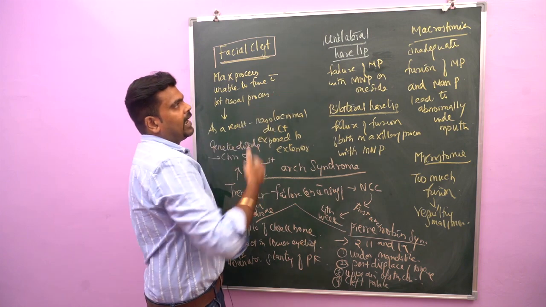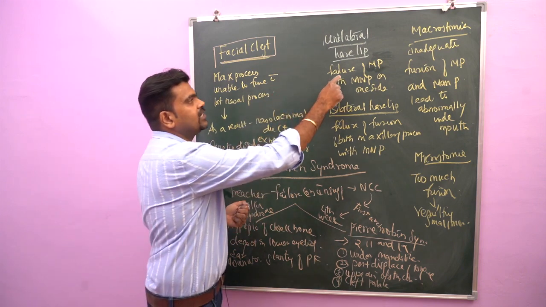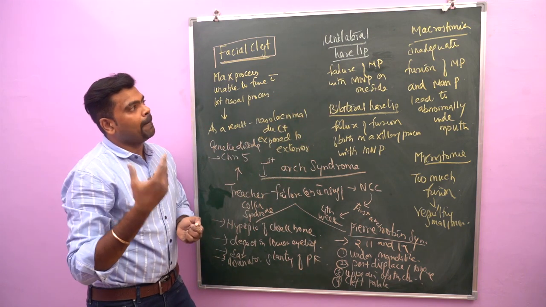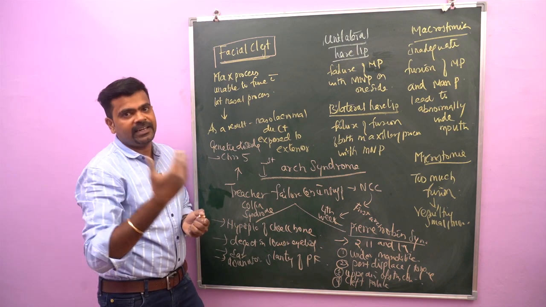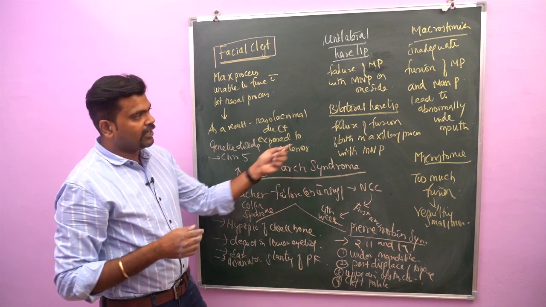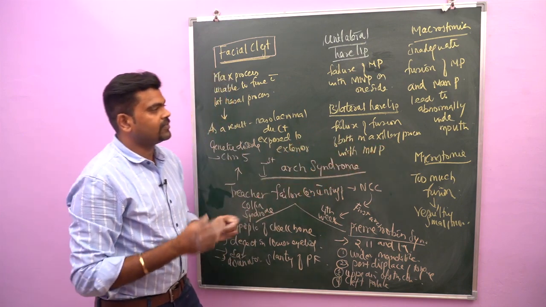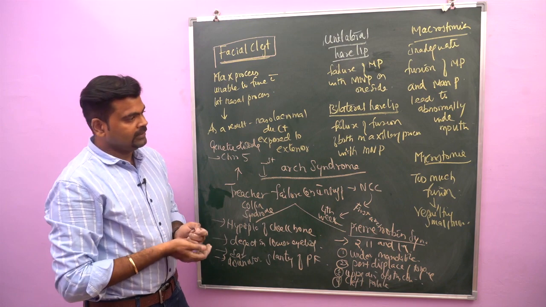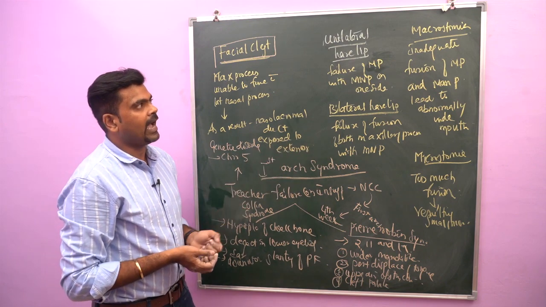And next, unilateral cleft lip or hare lip. This condition is mainly due to failure of the maxillary process to fuse with the medial nasal process of one side. If it is bilateral, it means failure of fusion of the maxillary process with the medial nasal process of both sides. This is bilateral hare lip.